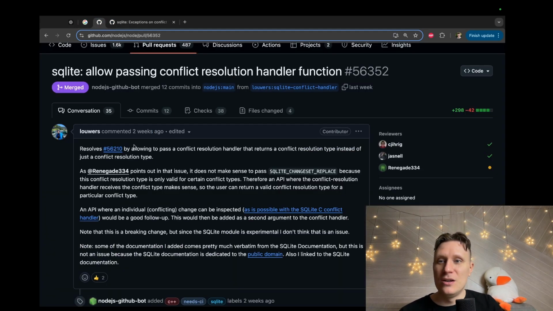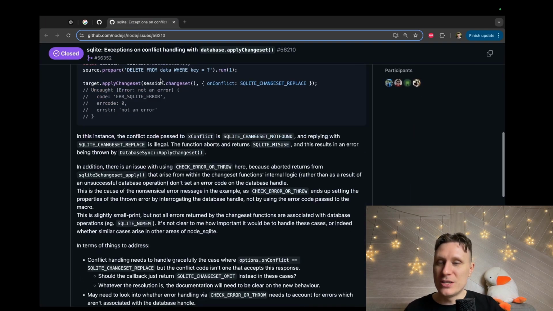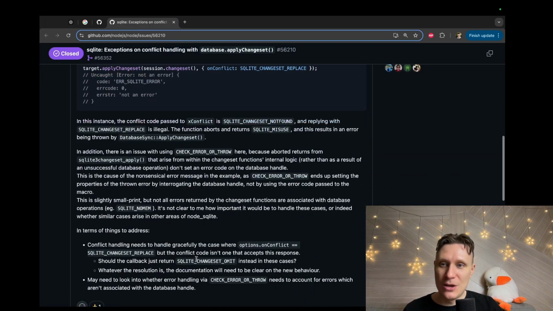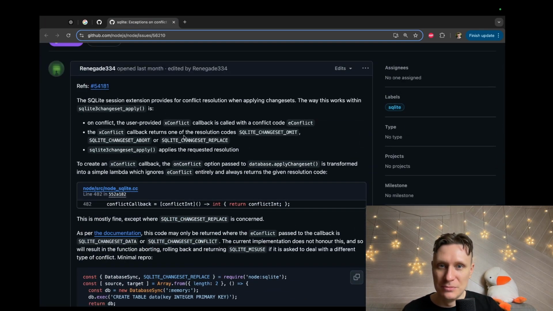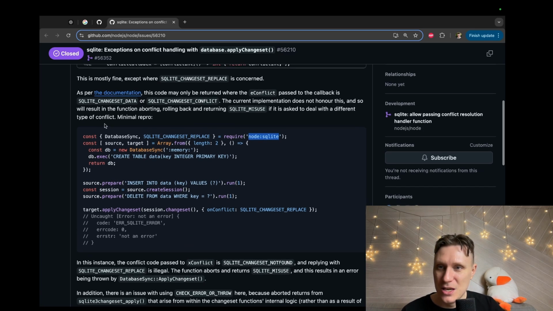Let's check what he refers to. He refers to some issue. Okay, this issue has some code. We can now deep dive into this. What's this? This is JavaScript, yeah, not JS. They use this new extension. I haven't ever used the SQLite extension of Node.js. I don't know how it works, but I worked with SQL type databases before. I can understand this.